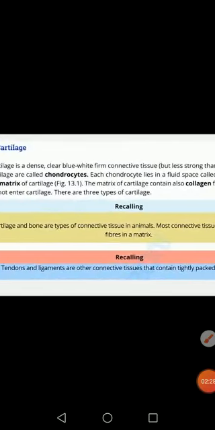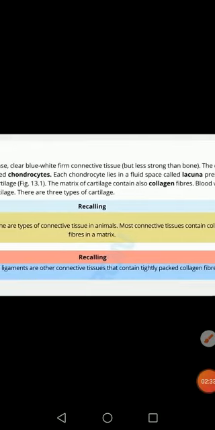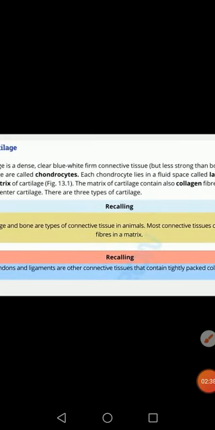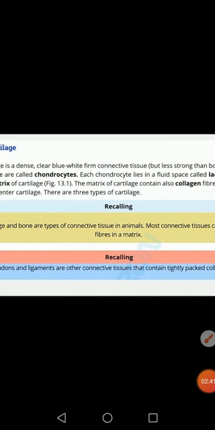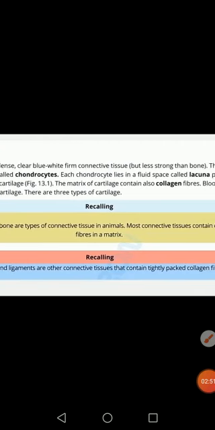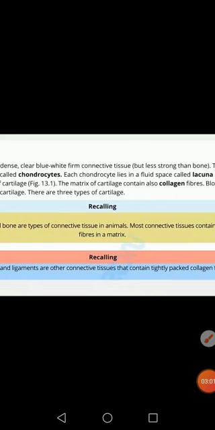Cartilage and bones are types of connective tissues in animals, and most connective tissues contain collagen fibers in the matrix. Both bones and cartilage are made up of connective tissues formed from collagen fibers. Similarly, tendons and ligaments are also connective tissues containing tightly packed collagen fibers. We'll discuss tendons and ligaments in this chapter in our next classes.